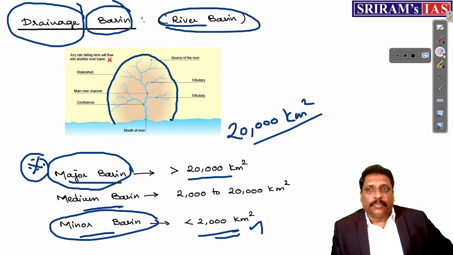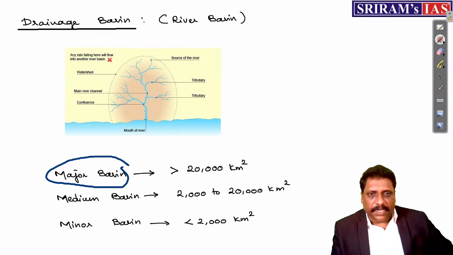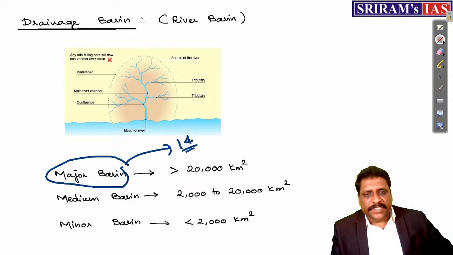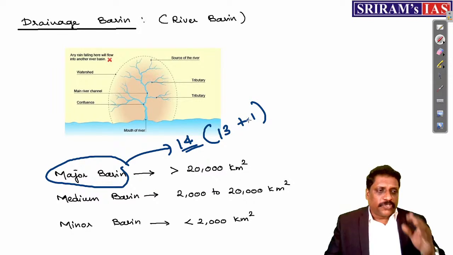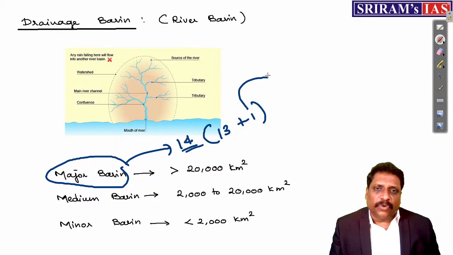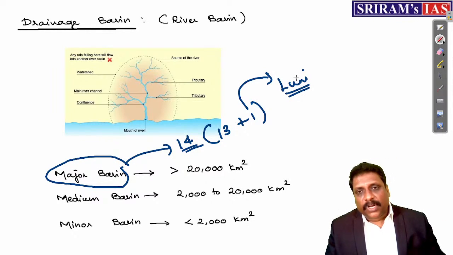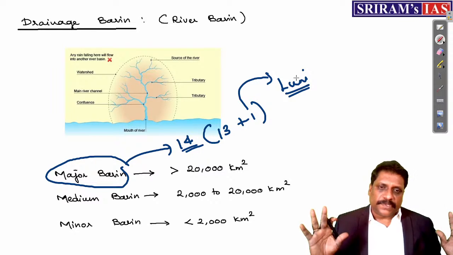But what is very important here? Major river basins are very important for us. In India, if you ask me how many major river basins there are, it is 14. Some of the books say 13. Otherwise, I can also give you 13 plus 1. In a few books I'll find 13, in a few books 14. What is that one, if you ask me? River Luni. If you add river Luni, it becomes 14. If you're not adding river Luni, it becomes 13. As simple as this.